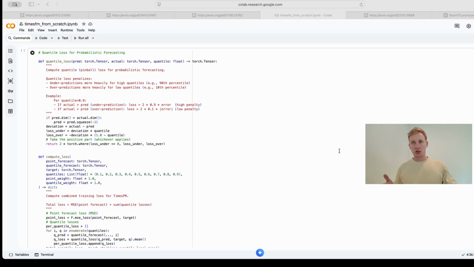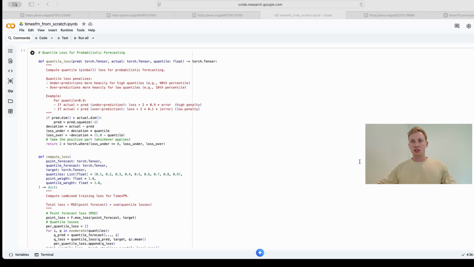But here is the question: how do we actually teach it to be accurate? How do we punish the model when its confidence intervals are completely wrong? To do that, we use quantile loss, also known as a pinball loss. When you are predicting the future, being wrong isn't always symmetric.